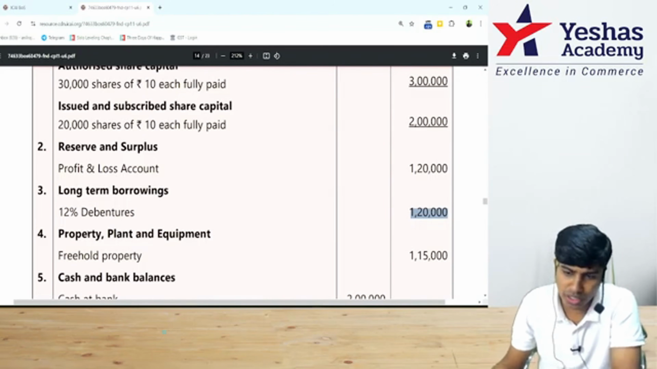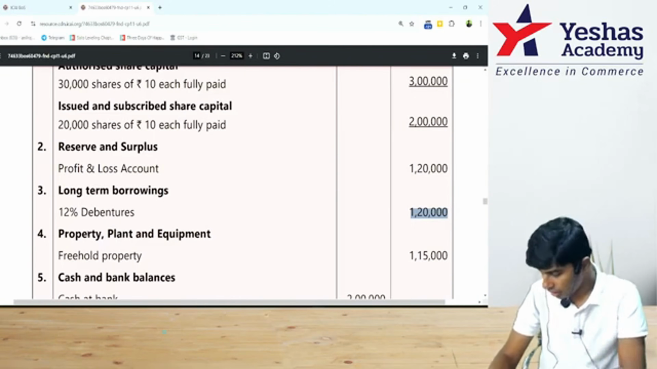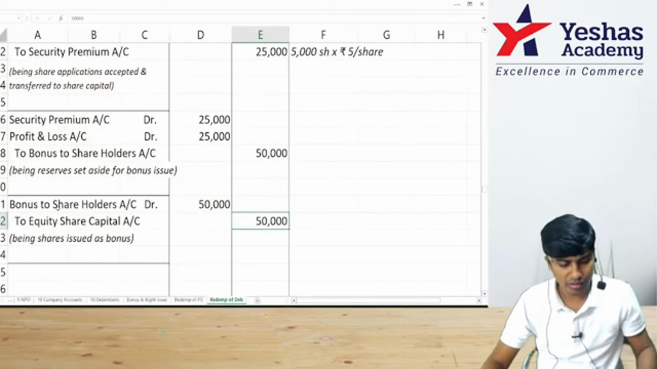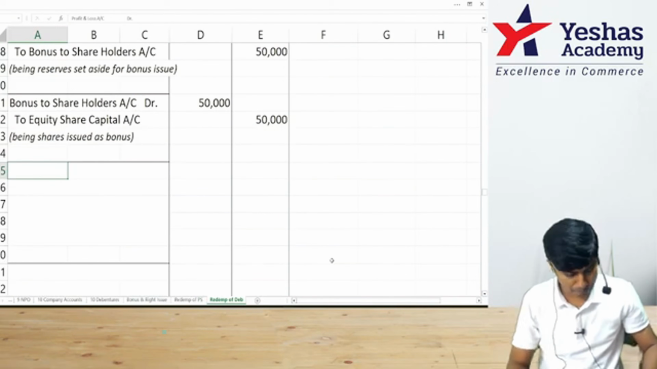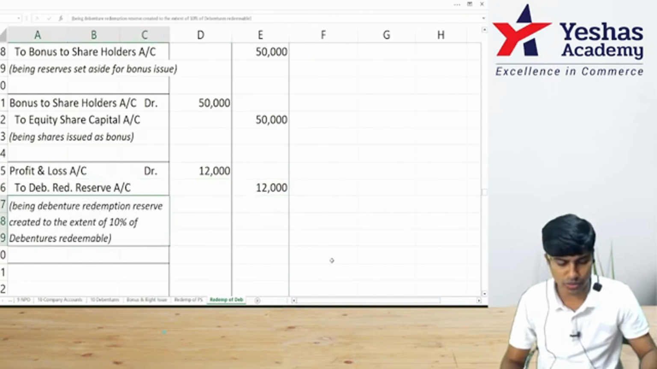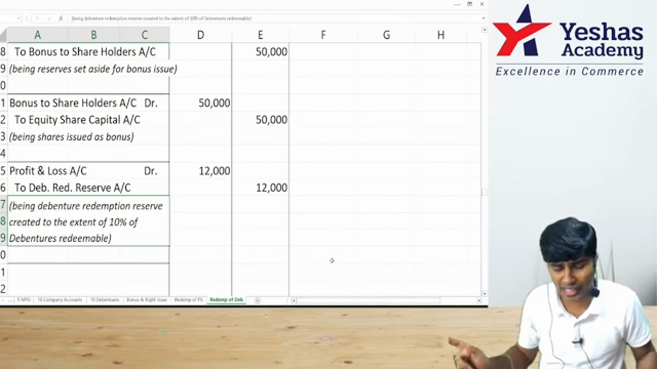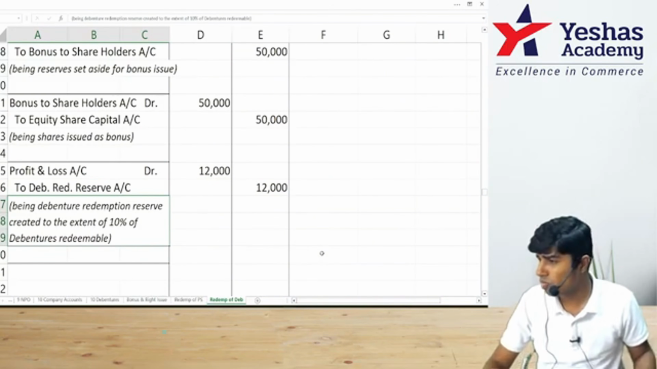Do you see any DRR? No. We have to create one. How much is 1,20,000 into 10%? Shall I create 12,000 DRR? I would write the entry: profit and loss account debit to debenture redemption reserve 12,000, 12,000. DRR created: 1,20,000 into 10%.